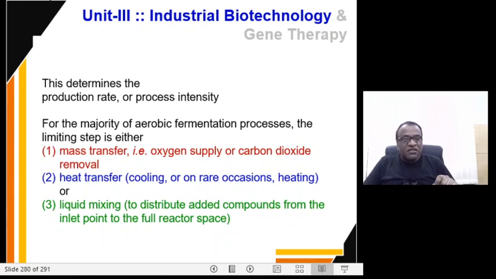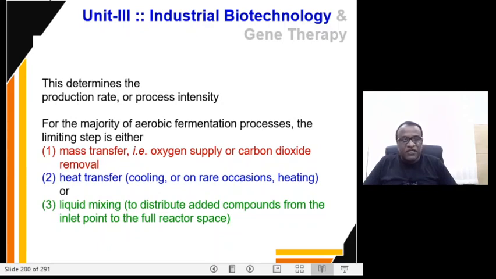Right. So in the majority of aerobic fermentation processes, the limiting step is either number 1 the mass transfer, number 2 the heat transfer, and number 3 liquid mixing.